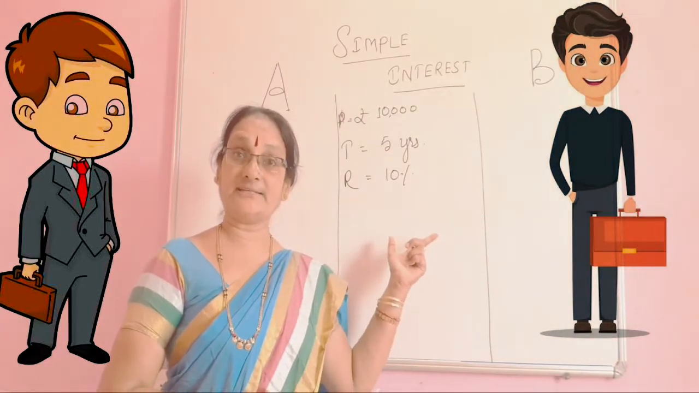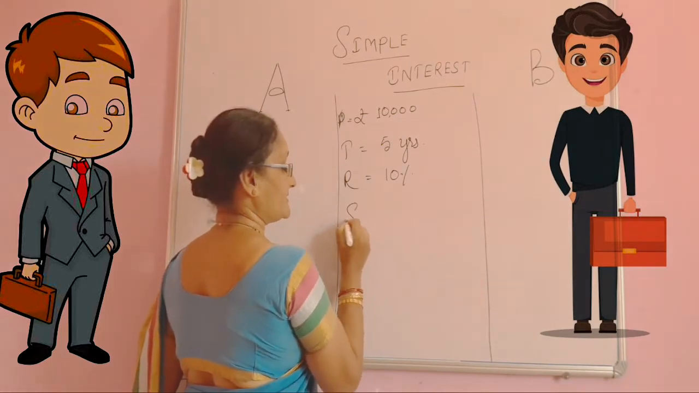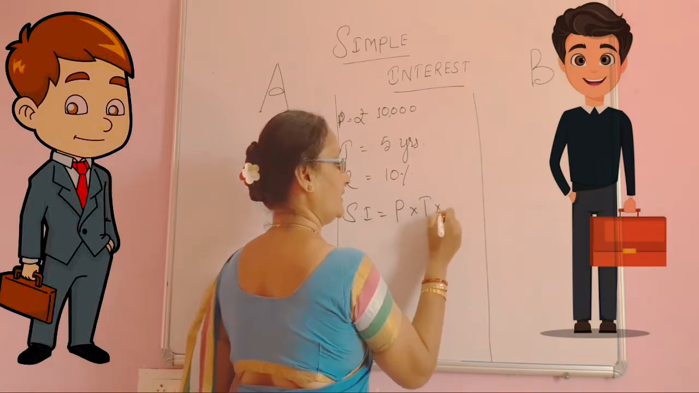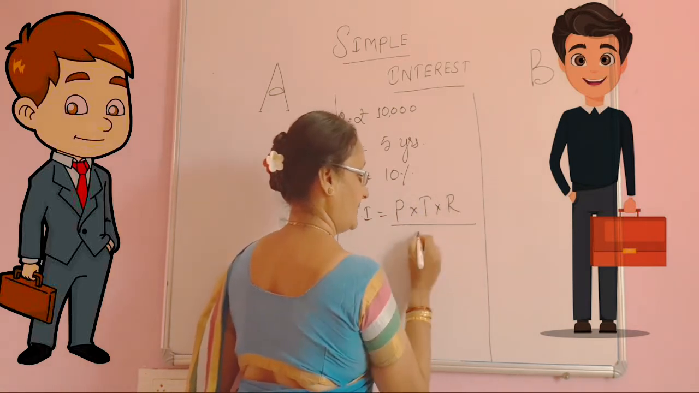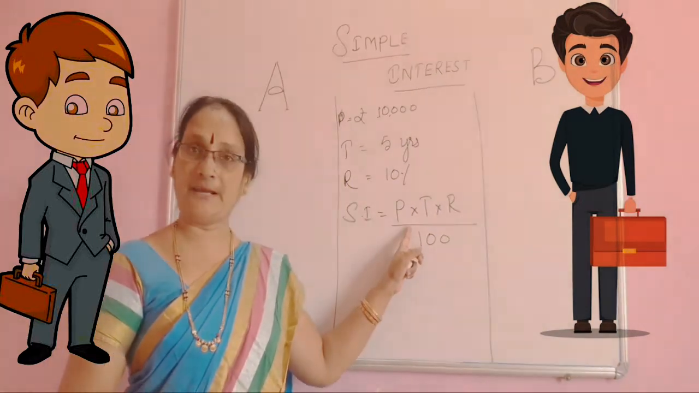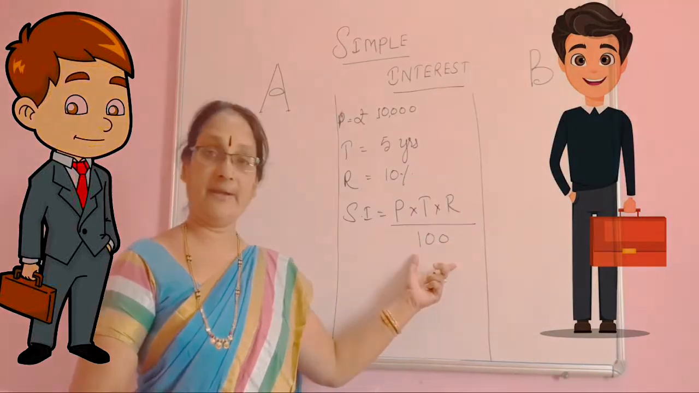They will calculate this interest with one formula, that is simple interest is equal to P into T into R divided by 100. Here what is P? P is the principal, T is the time, R is the rate of interest, divided by 100.